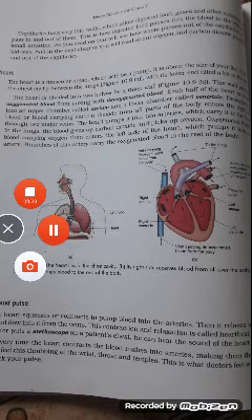In these animals, except the crocodile, there is some mixing of oxygenated and deoxygenated blood in the heart. This does not harm the animals, as their energy demands are not high.